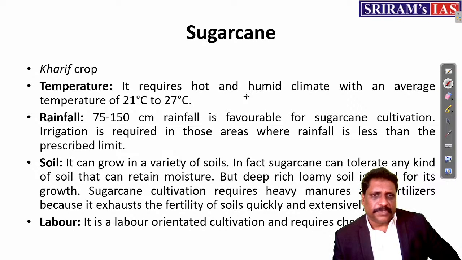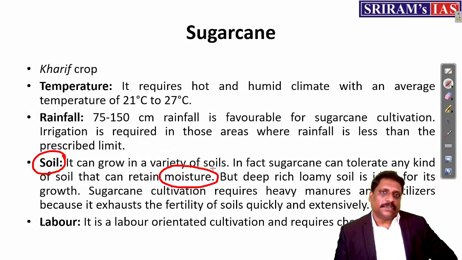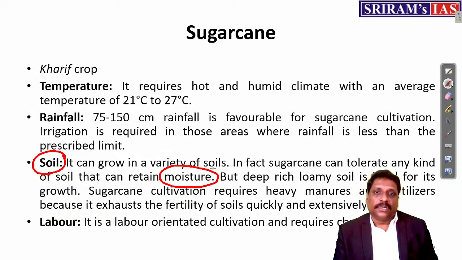Out of all the crops, sugarcane is the one which grows in a variety of soil. In fact, sugarcane tolerates any kind of soil that can retain moisture. Retention of moisture is very, very important. That's the reason I said sugarcane is a water intense crop. Of course, not like paddy, not like rice, but still it is a water intense crop.